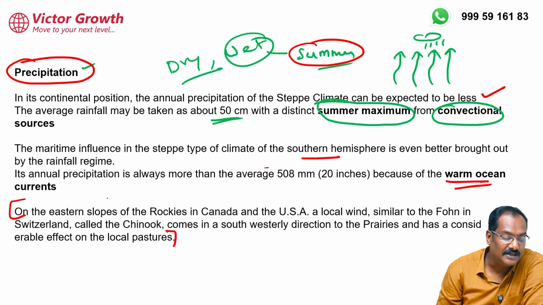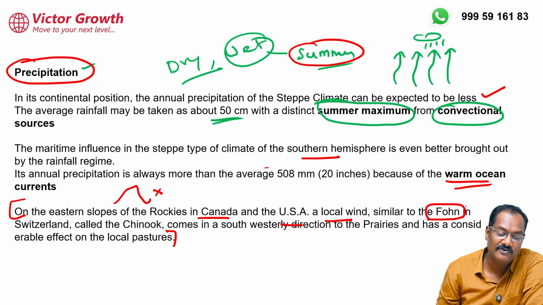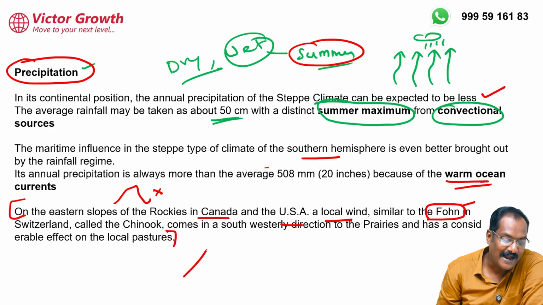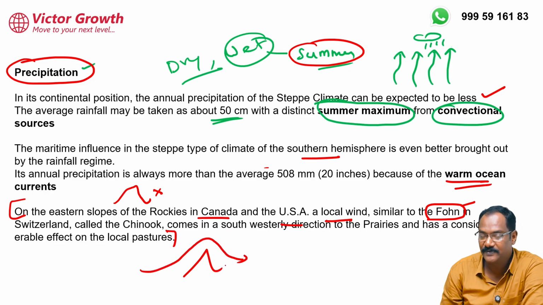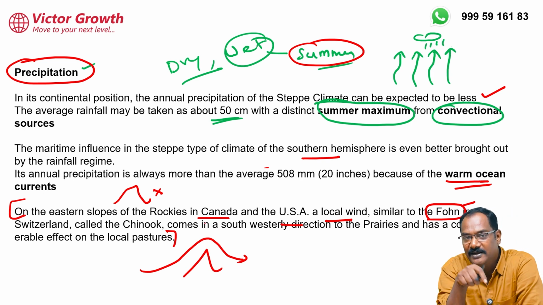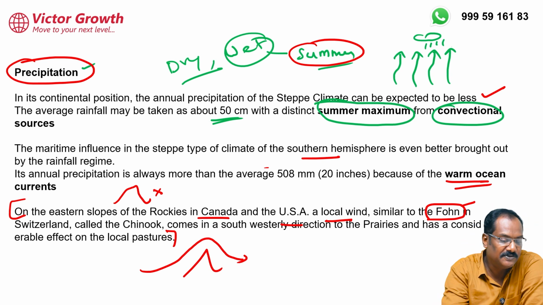What happens is, see, if this is the Rockies mountain, the eastern slope of the Rockies in Canada and USA has a local wind similar to Fohn. Now, where is Fohn found? Fohn is found in Switzerland, where there is a mountain called the Alps. This wind will cross the Alps and come down like this. Similarly, in North America, one wind crosses the Rockies and comes into the prairies. That is known as Chinook wind. We'll discuss Chinook coming in this one.